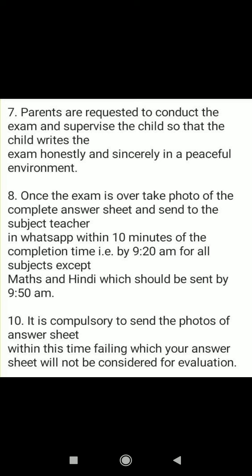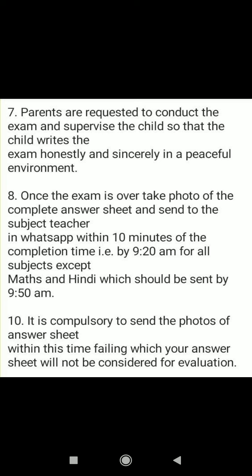Right? Now, parents are requested to conduct the exam and supervise the child so that the child writes the exam honestly and sincerely in a peaceful environment. So whosoever your guardian is next to you will ensure that you write it properly. Clear? Then number 8. Once the examination is over, take photographs of the complete answer sheet. Very clear photographs you will take. Understood? And you will send it to the subject teacher in WhatsApp within 10 minutes of the completion time.